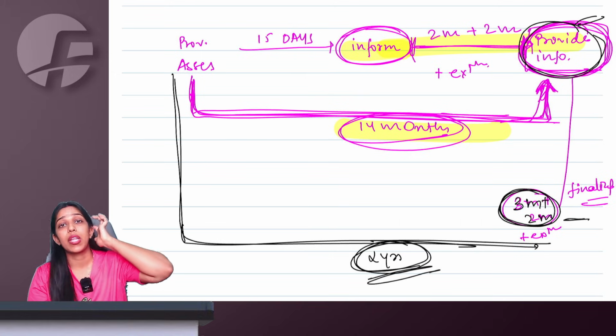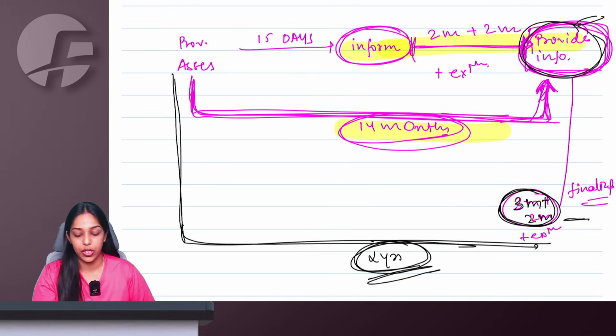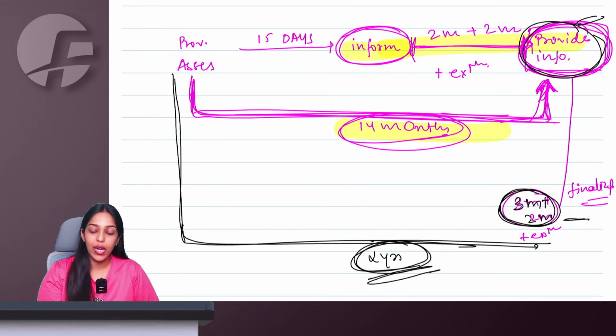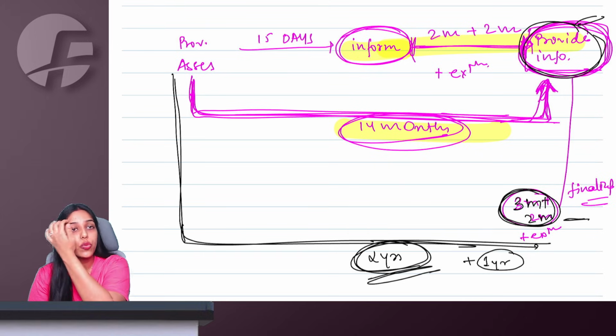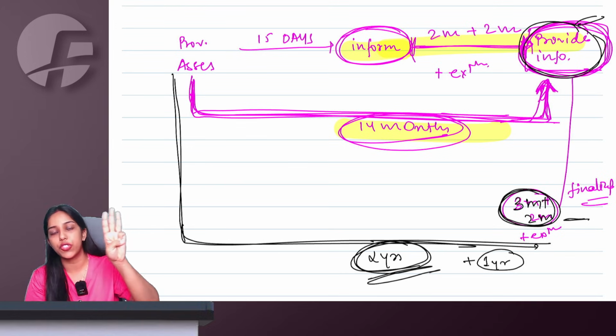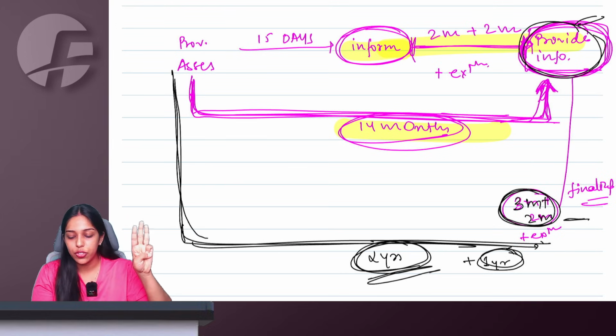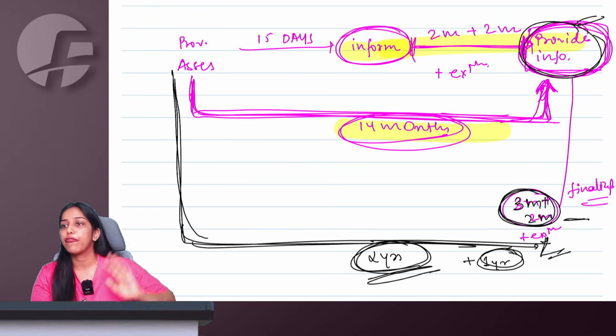In extreme, rarest of the rare situations, for reasons to be recorded in writing, these 2 years can be extended by 1 more year. So in the rarest situation, with the maximum extensions possible, within 3 years from provisional assessment, your assessment will be finalized.